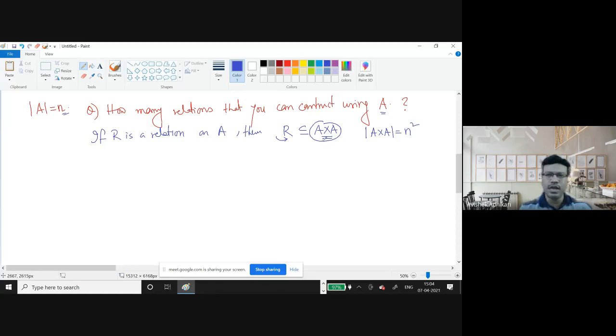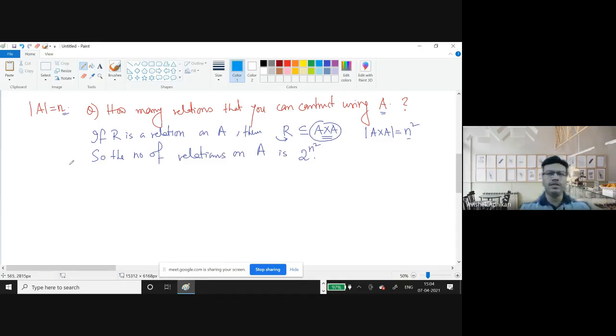So here I want to find all subsets of A cross A. That means I need the cardinality of the power set of A cross A, which is 2 to the power n squared. So the number of relations on A is the number of subsets of A cross A, and that is 2 to the power n squared. Very good.